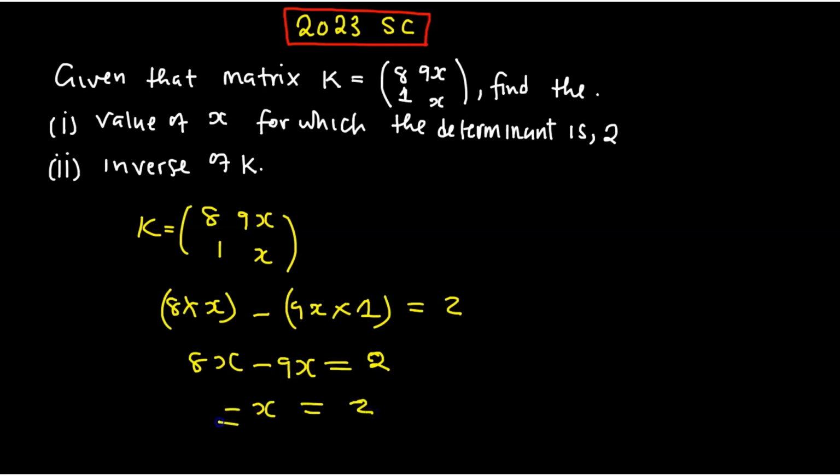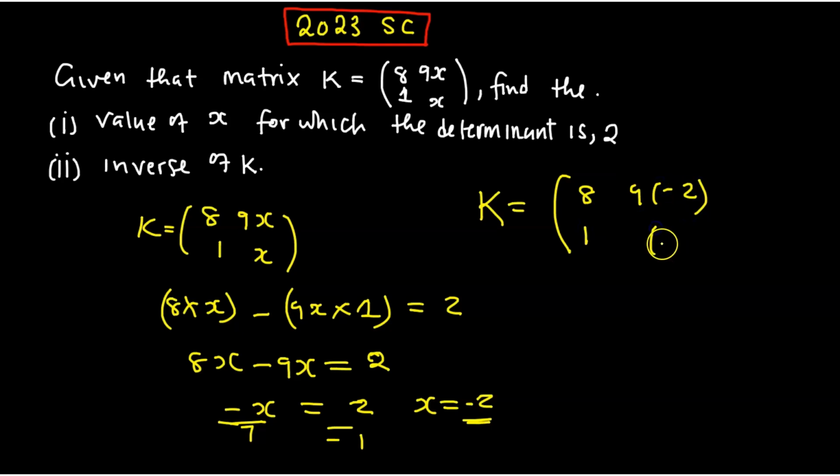Divide by negative 1 to remain with x. So x is equal to negative 2. That is the value for x. Then we go to find the inverse of K. So I said immediately find the value of x, write the original matrix for K. So the original matrix will be 8, 1, 9 multiplied by negative 2. Then here negative 2.